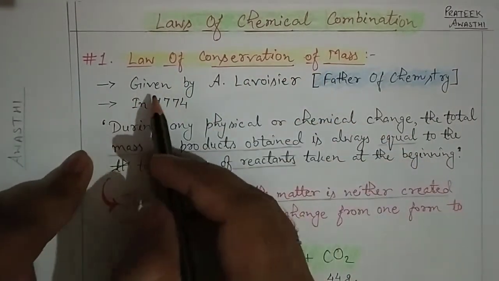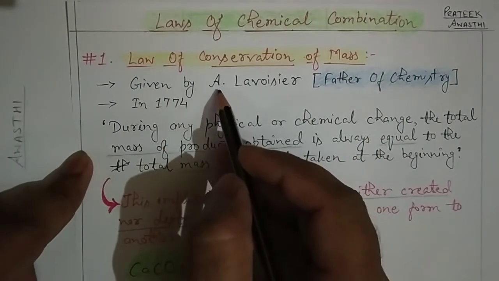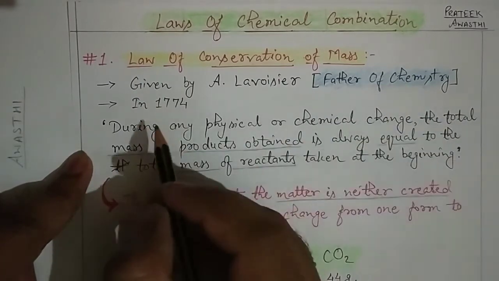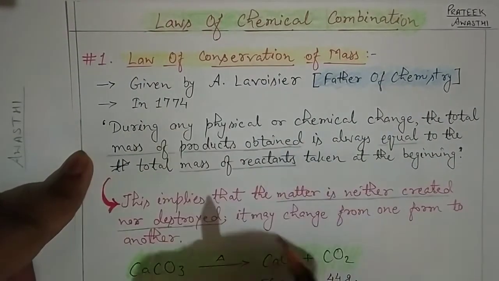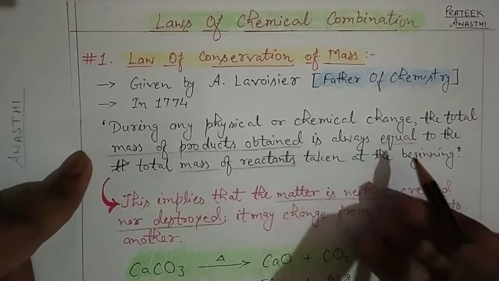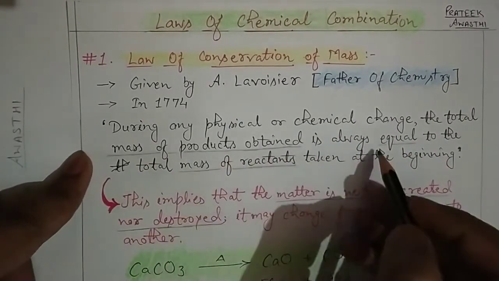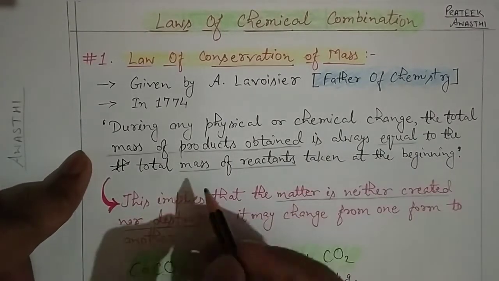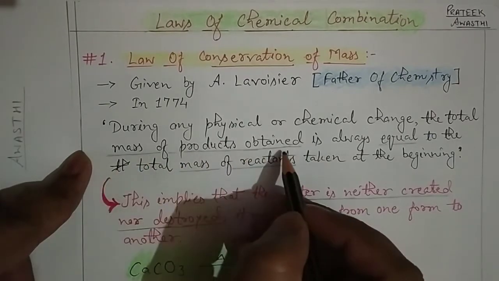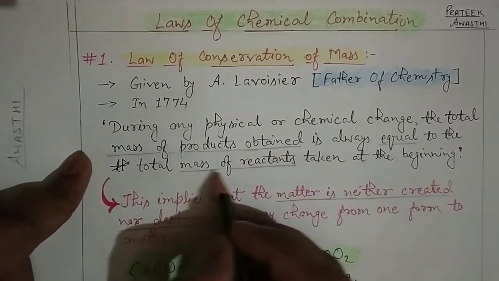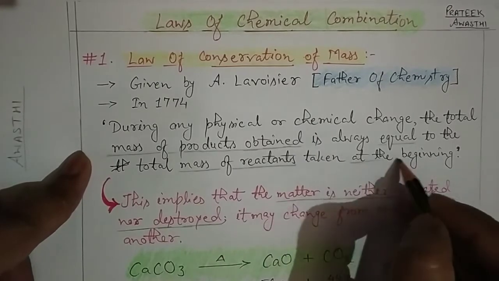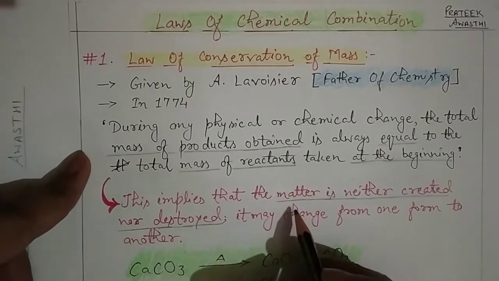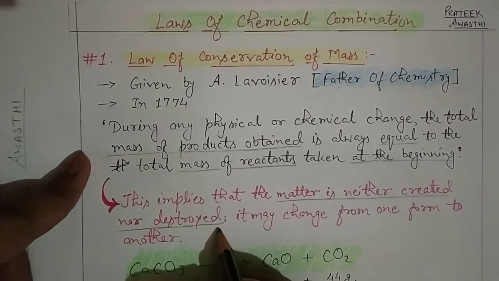This we have already studied, just a brief introduction. It was given by Antoine Lavoisier, who is also considered the father of chemistry, in 1774. During any physical or chemical change, the total mass of products obtained is always equal to the total mass of reactants taken at the beginning. So what conclusion do we get from this? That matter is neither created nor destroyed.